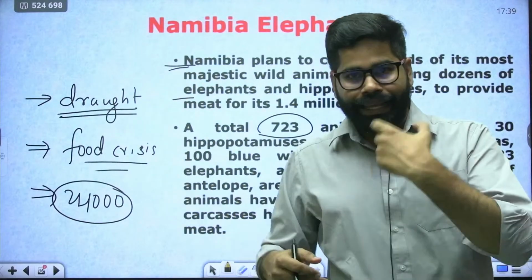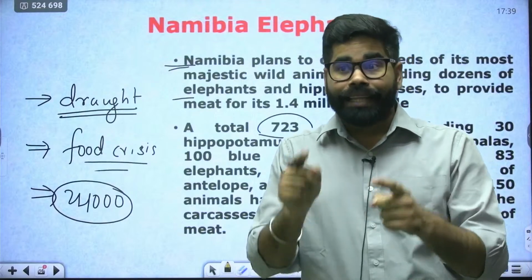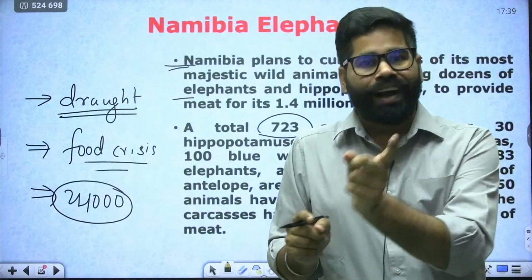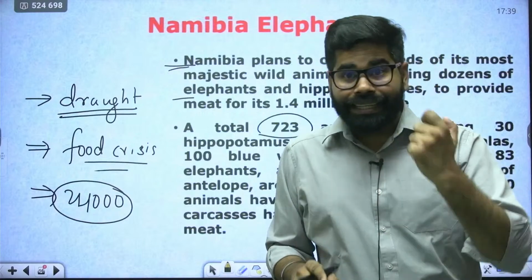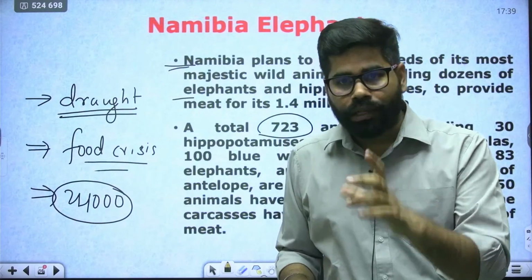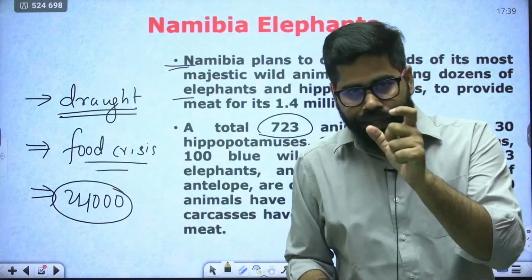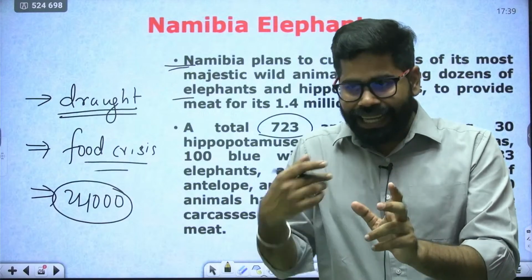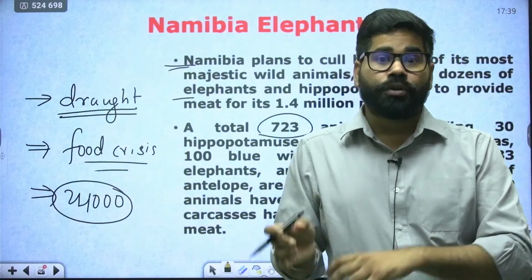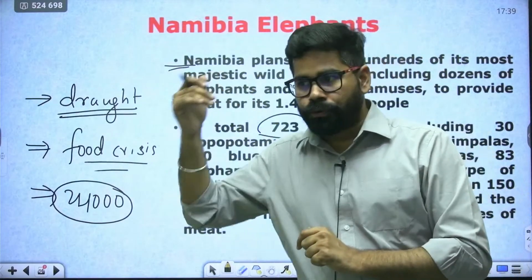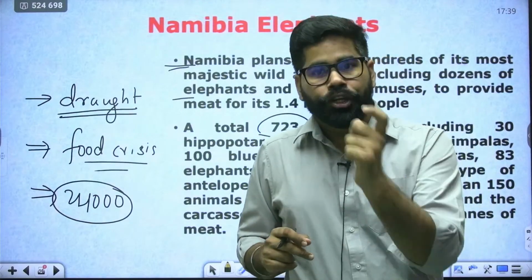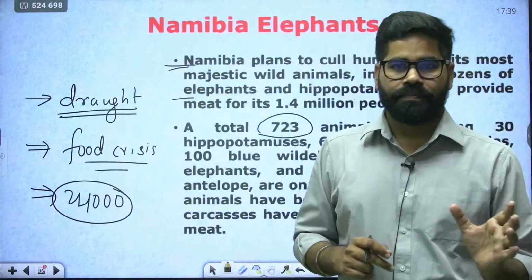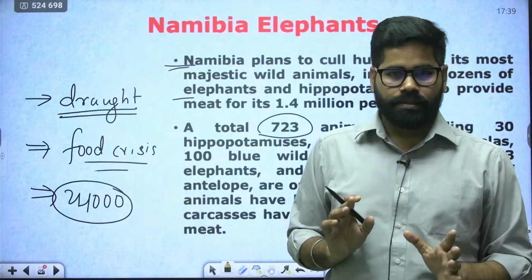And when they are migrating towards populated areas, there will be more human-wild conflict, and it can have more severe consequences. So according to Namibia government, they are killing the animals just in order to make sure that first there is food for them, second there is no such escalation of human-wild conflict, and hence they are killing this.